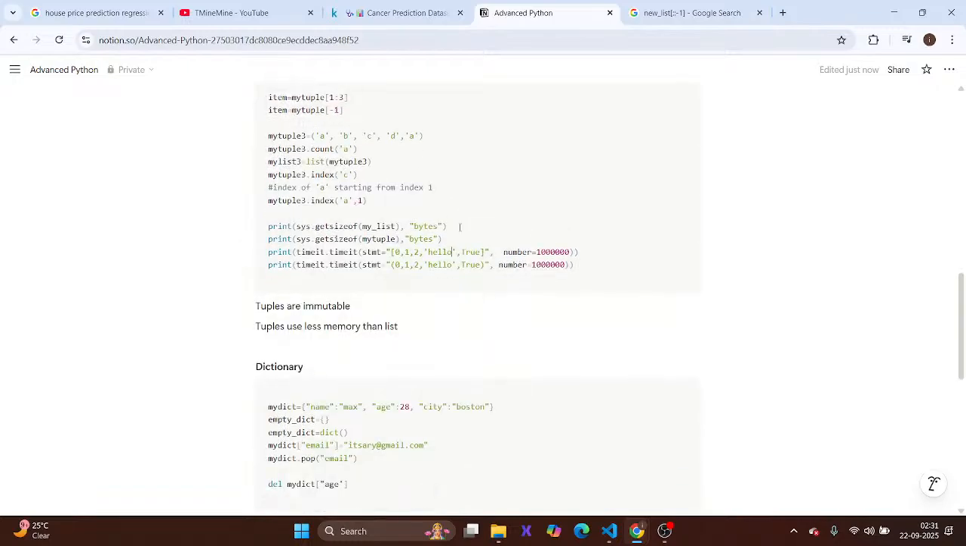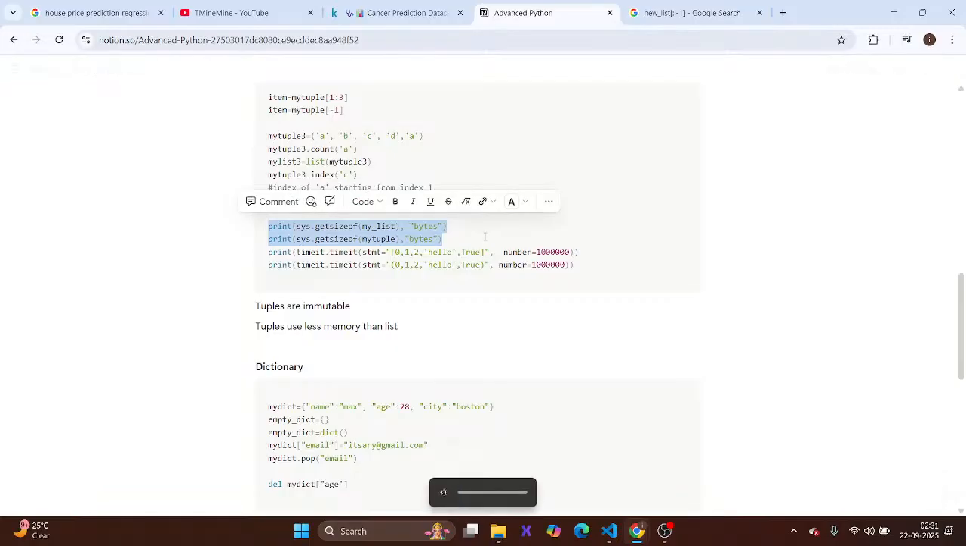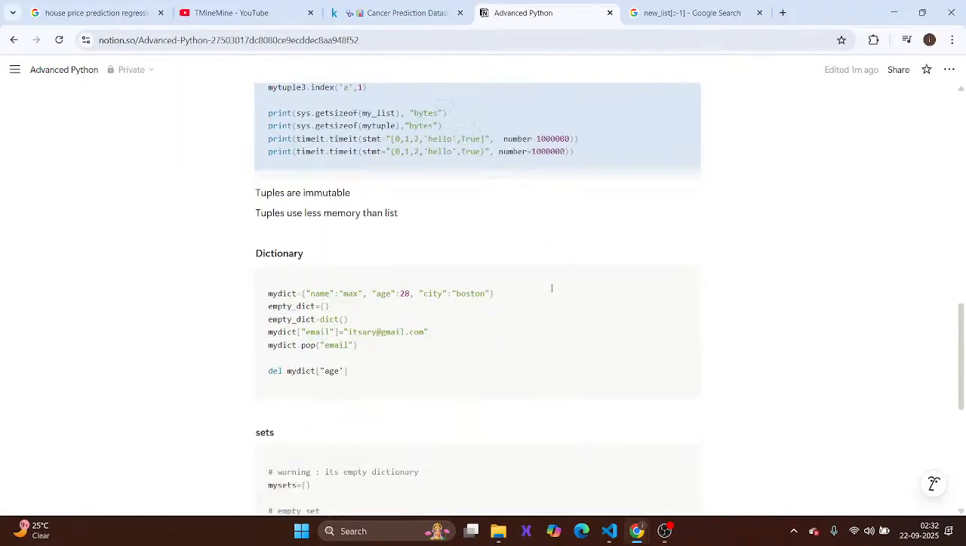And as we know, we could check by printing with this function that tuples are more memory efficient than the list. But it is immutable.